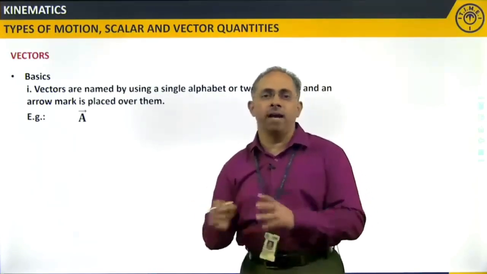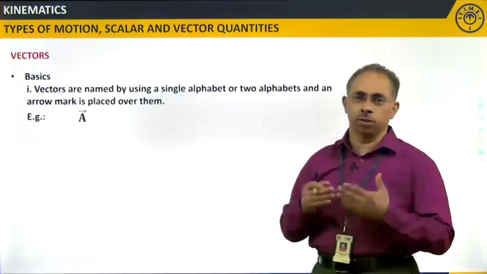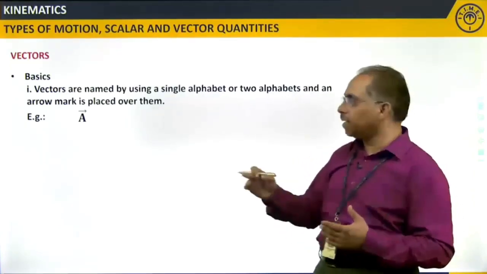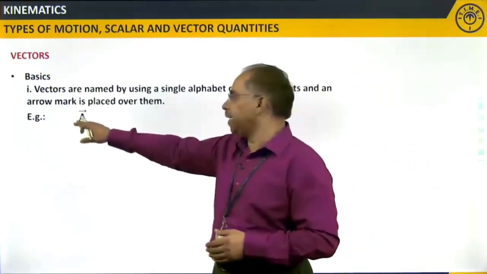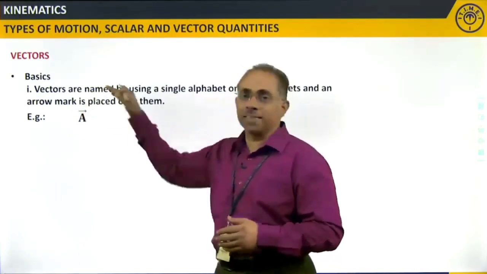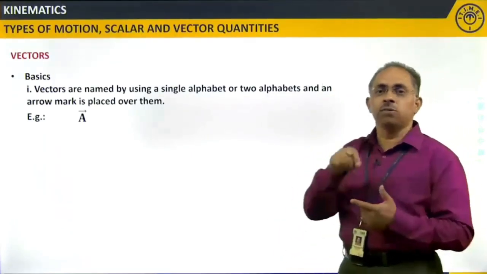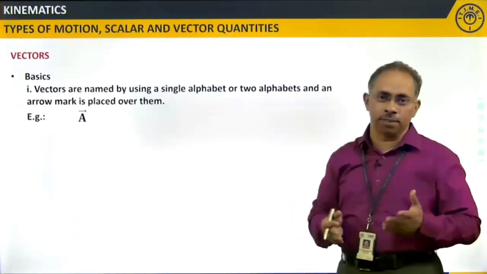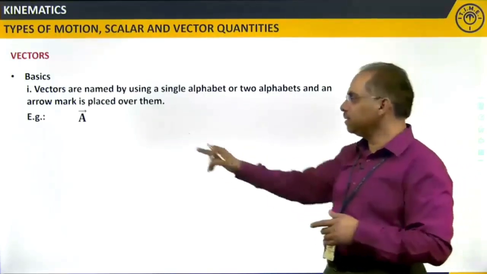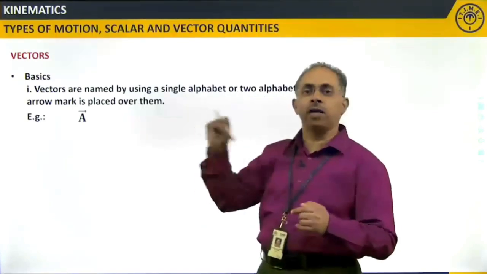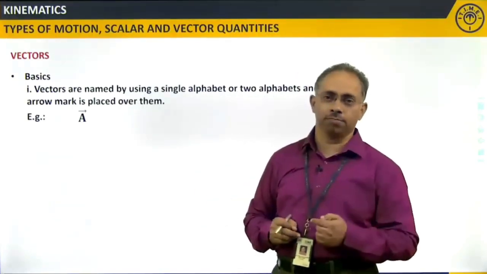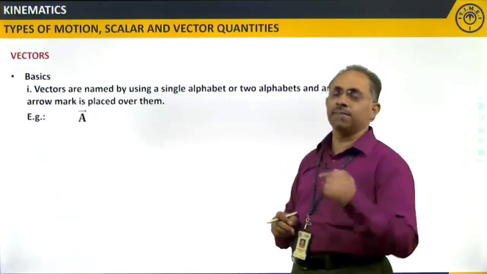That is one style of representing a vector in the books. Generally, when we write A, an arrow is placed above it, and that represents a vector. Because when you write, you cannot make it bold or something like that, right? So that is the reason we use this particular arrow just above it, to indicate that it is a vector.